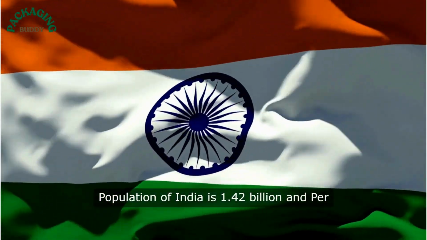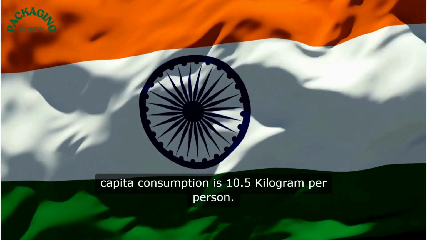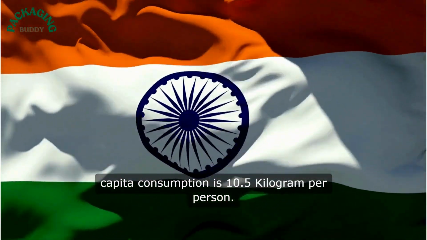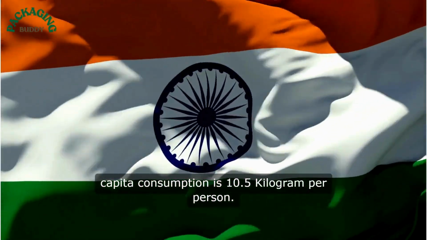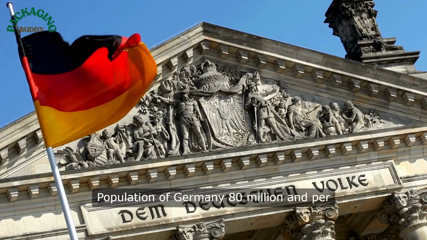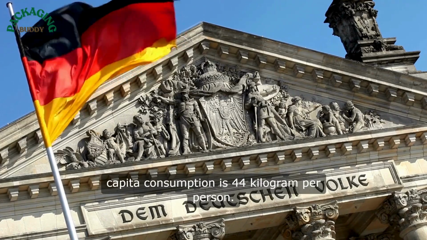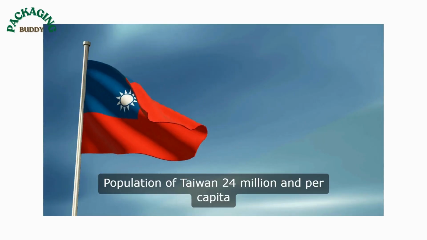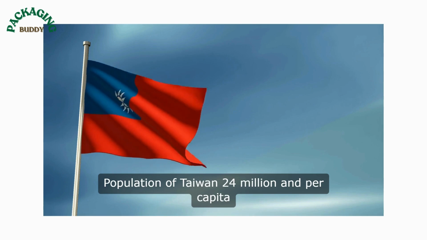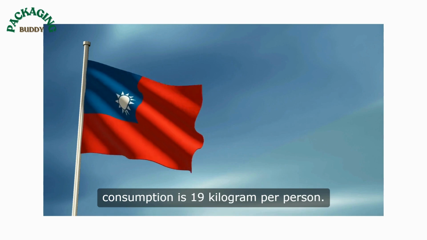Population of India is 1.42 billion and per capita consumption is 10.5 kilograms per person. Population of Germany, 80 million, and per capita consumption is 44 kilograms per person. Population of Taiwan, 24 million, and per capita consumption is 19 kilograms per person.